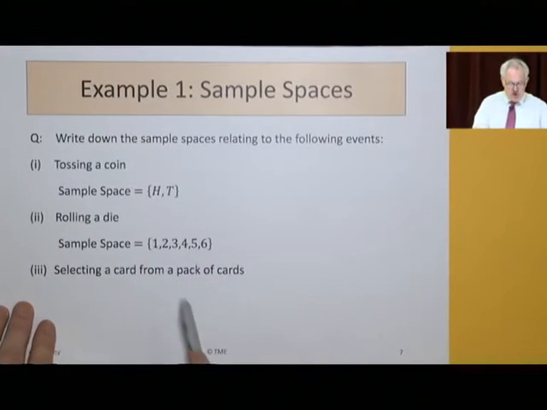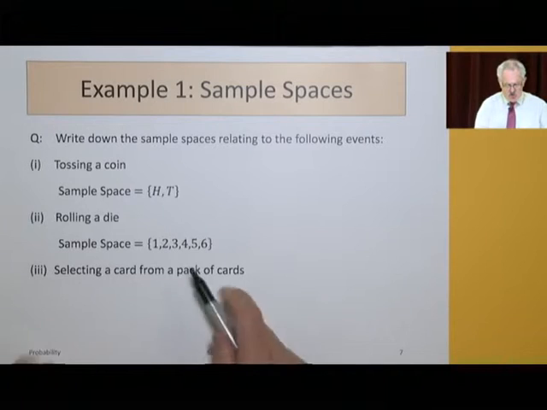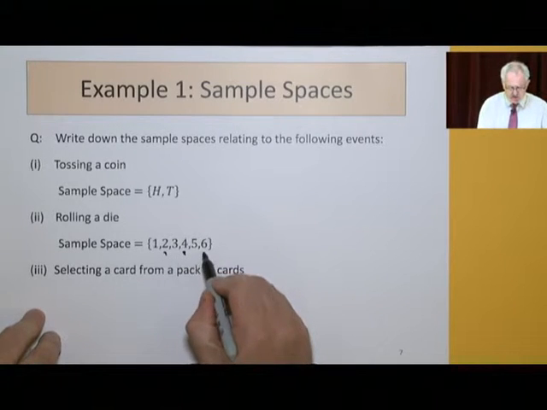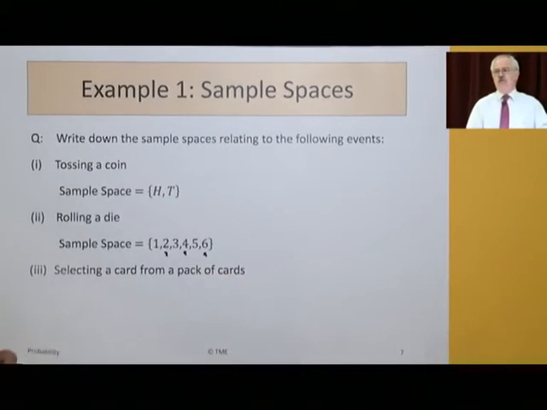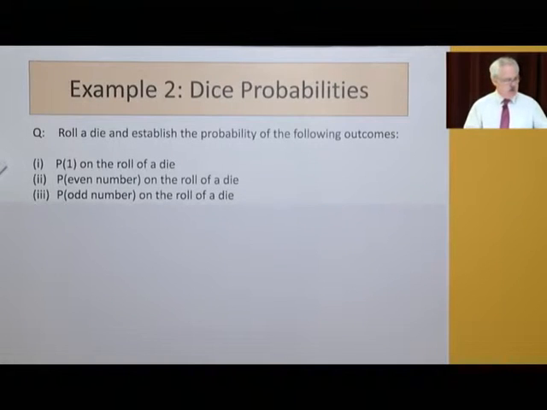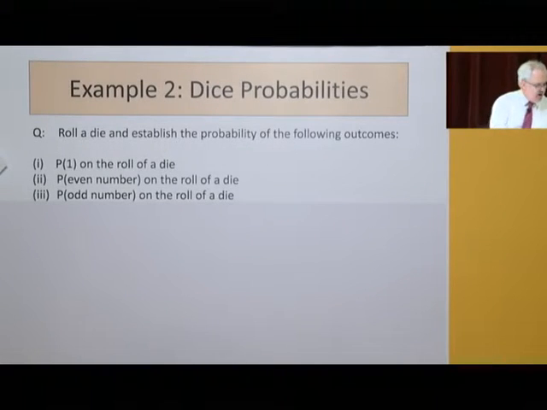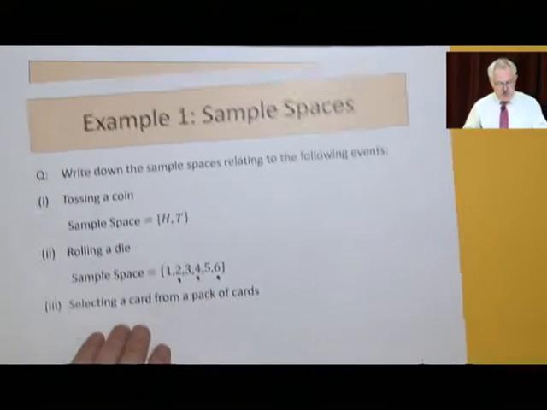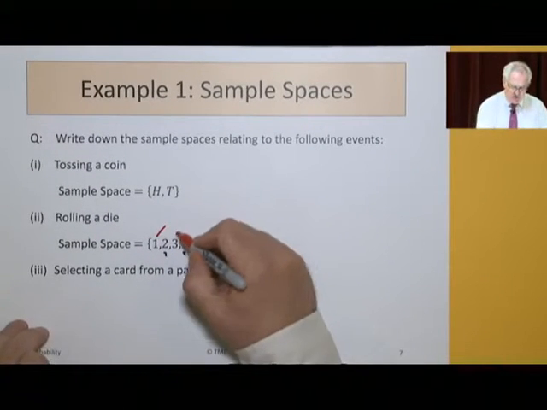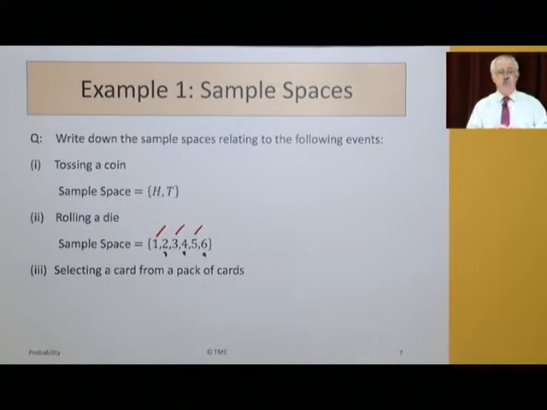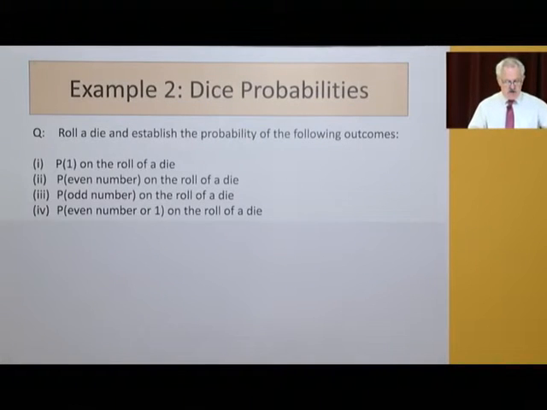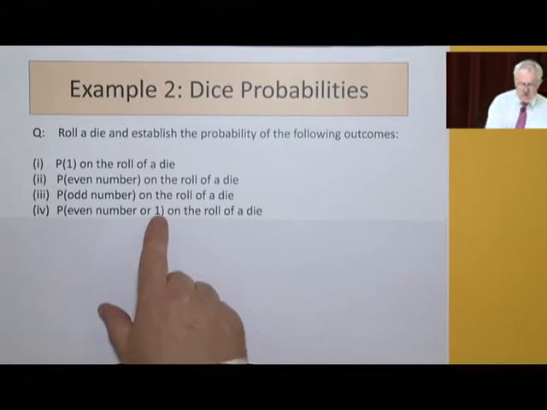You would look and you'd say, well, 2 is even, 4 is even, and 6 is even. Out of the 6, that's 3 out of 6. Similarly, if we were to look at the odd numbers, we would say, well, we've got the 1, the 3, and the 5, and we would get 3 out of 6. Now, if somebody said, what's the probability of an even number or a 1?